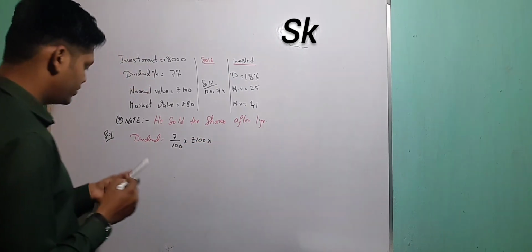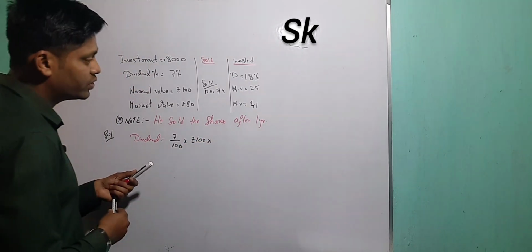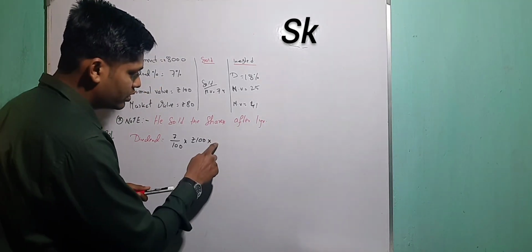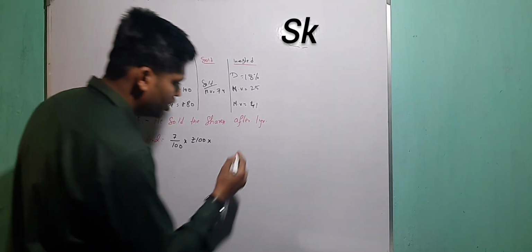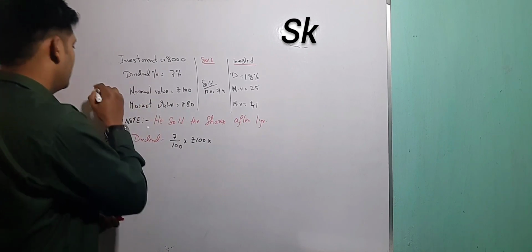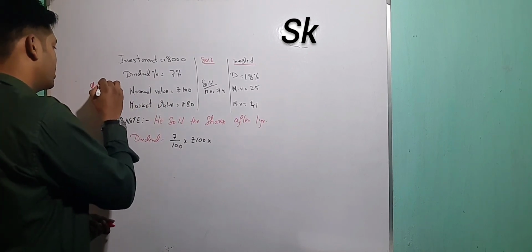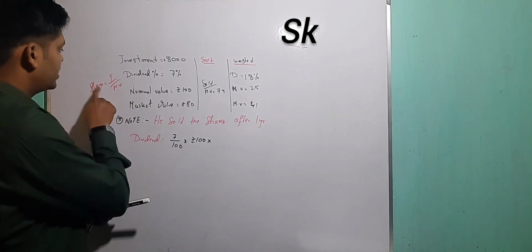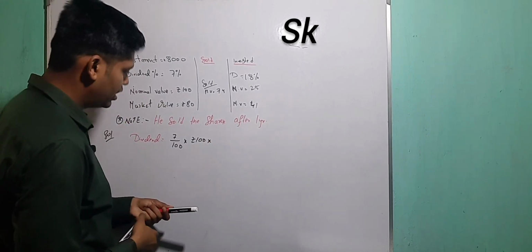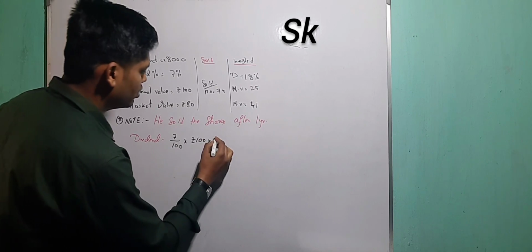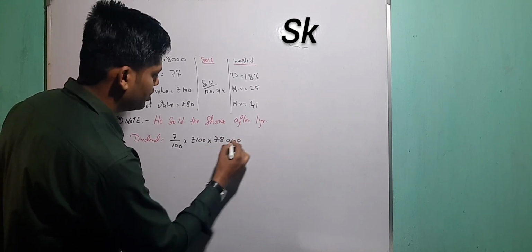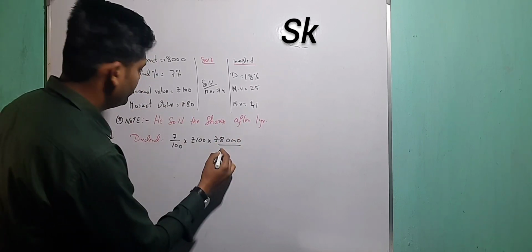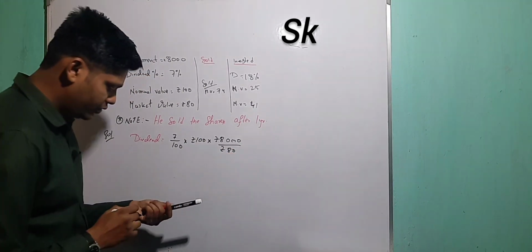Number of shares is not given, so how to find it? The formula is: number of shares is equal to investment by market value. So instead of shares, can I write investment by market value here? Yes sir. So investment is rupees 8,000 by market value, which is rupees 80.